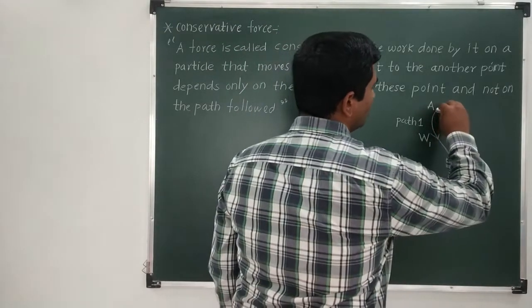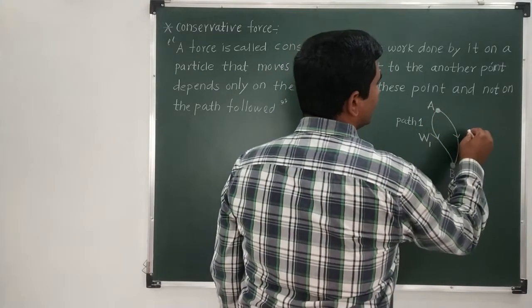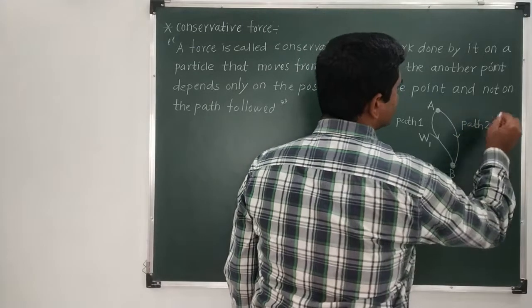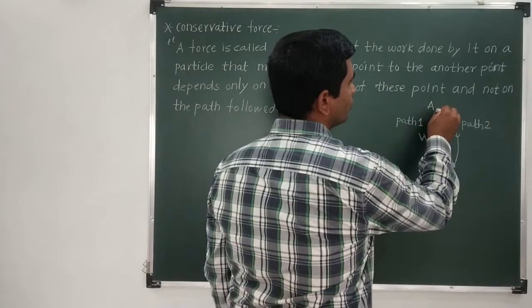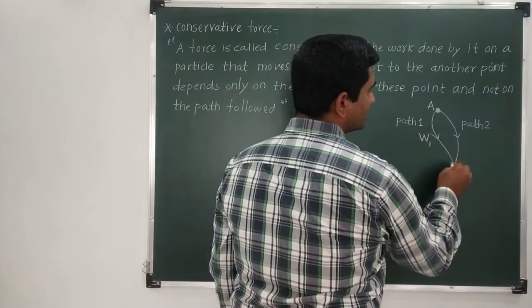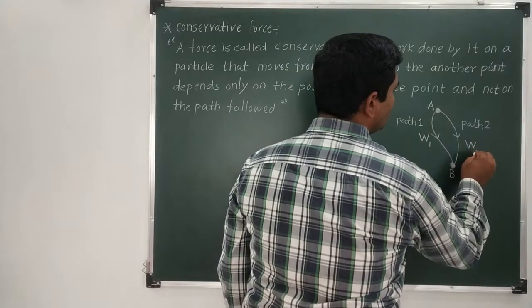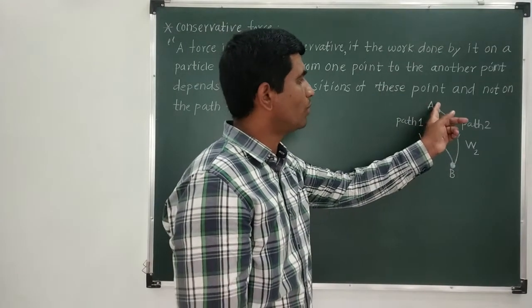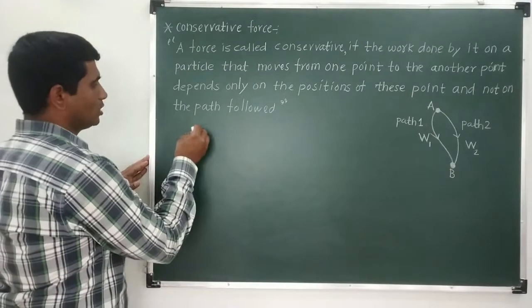The work done to move that object from point A to point B is, let us say, W1. Now what I will do is consider an alternate path, and I will call this path number 2. Suppose the same object we want to move from point A to point B. Let us say that the work done will be W2. So W2 is the work done when the object moves from point A to point B along path 2. So first of all, we will note it down.